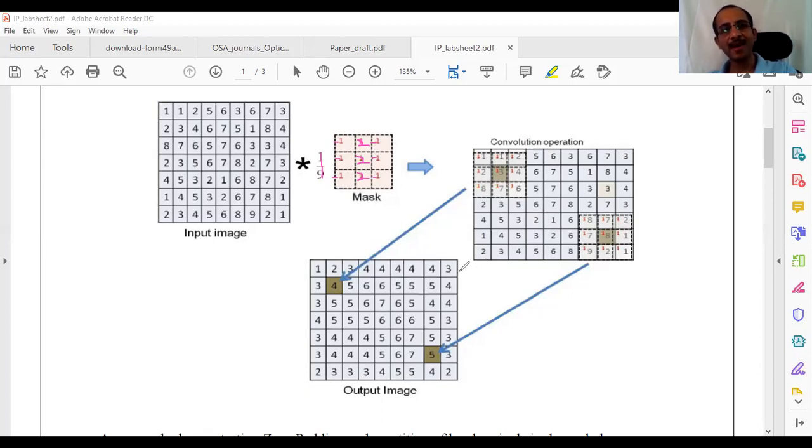Like medical imaging, for example. It detects edges in the X direction, sir. It detects edges in which direction? Where is the X direction for you? Is this the X direction? Horizontal. Yes, sir, horizontal. Do you think it detects edges in the horizontal direction? An edge like this it will detect, or edges in this direction? In which direction do you think it detects? X, sir. Okay. Any other answers?